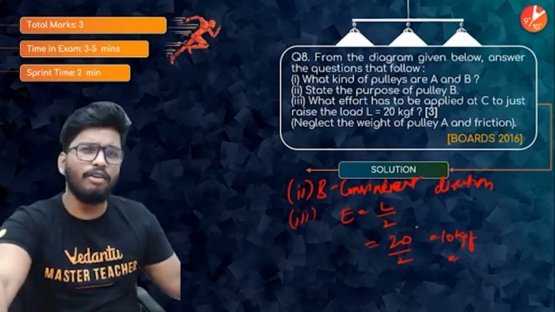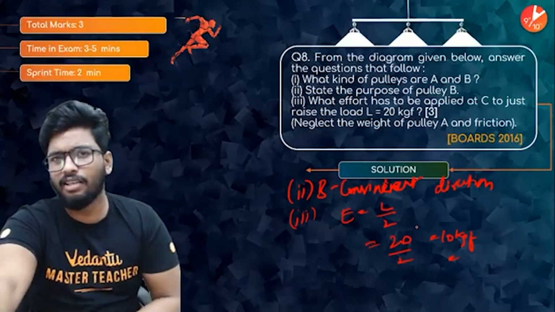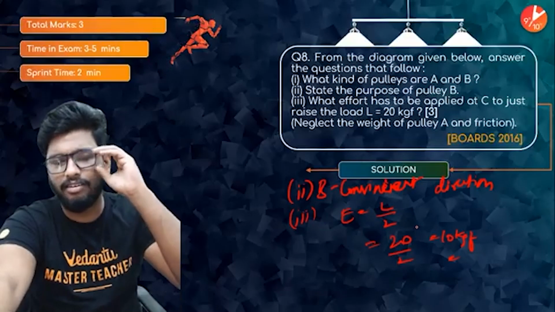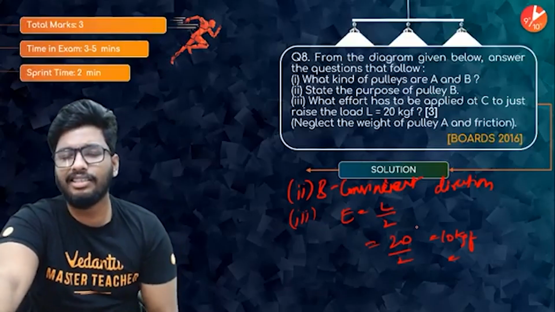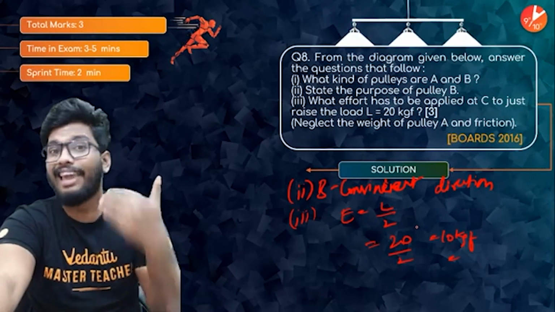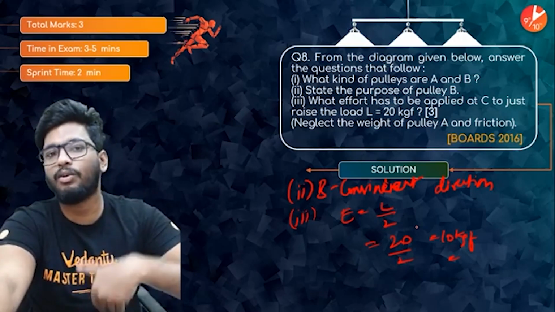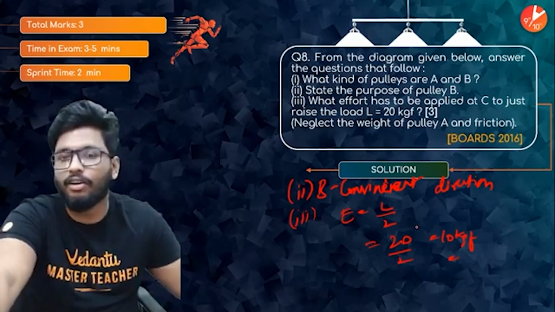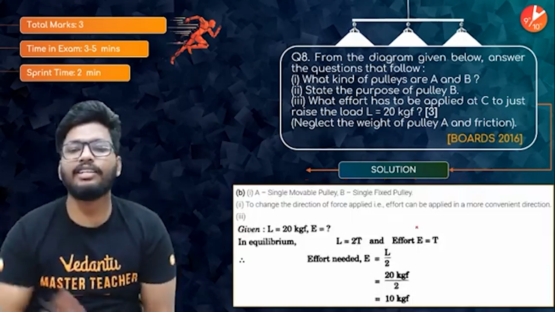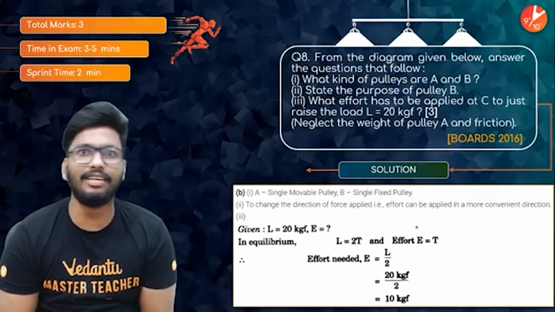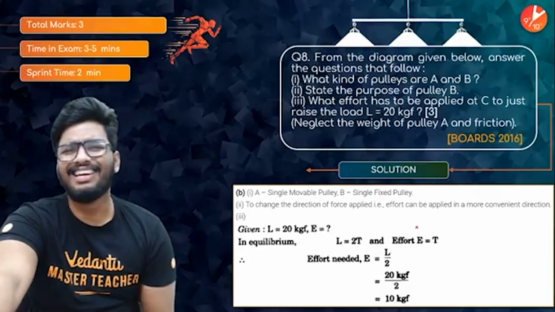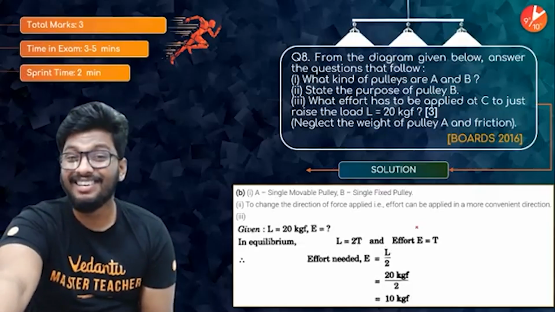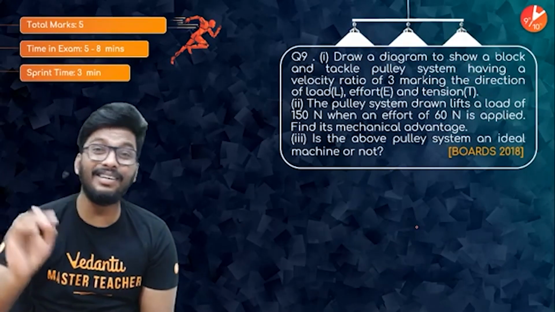So if you're lifting a load of 100 kgf, then in the case of a single movable pulley and a single fixed pulley, in this kind of pulley system, the effort would be half that of the load. That would be 50 kgf. Here the load is 20 kgf, so the effort is going to be 10 kgf. Simple, voila, people. That's an easy 3-mark question.